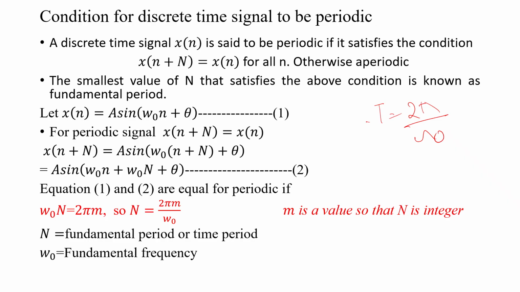Here we are multiplying by a number to make it an integer. So N is equal to 2 pi m by omega naught, because N cannot be a floating number, it should be an integer. m is the value you have to put so that it is an integer, and m should be the smallest value. What is the minimum value of m that makes N an integer, that should be considered. Omega 0 is the frequency, and N is the fundamental period.